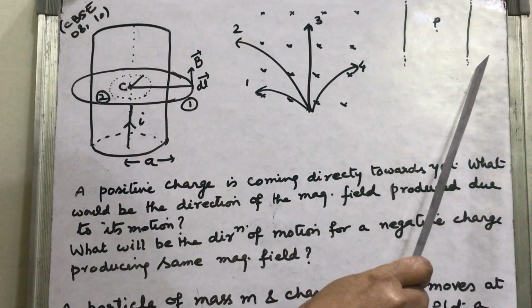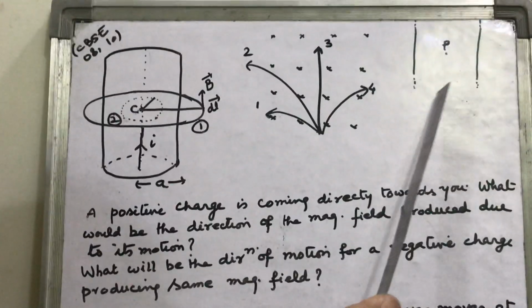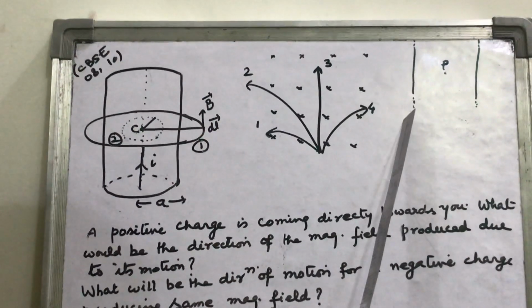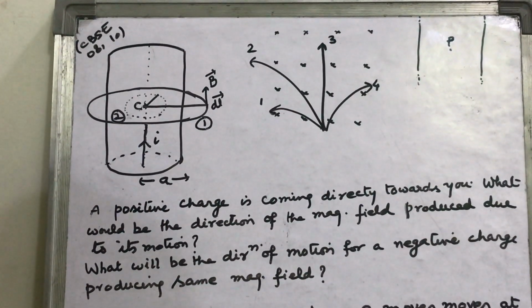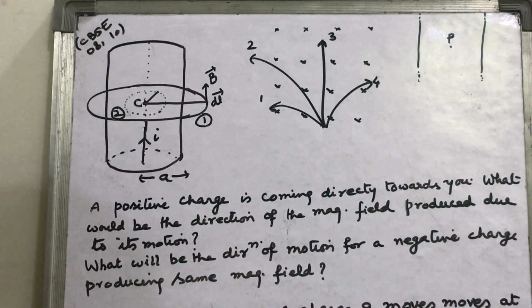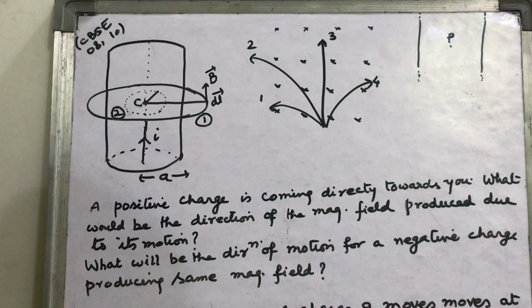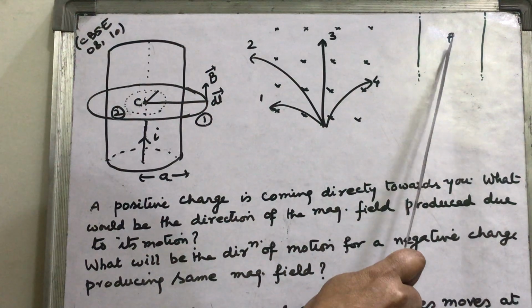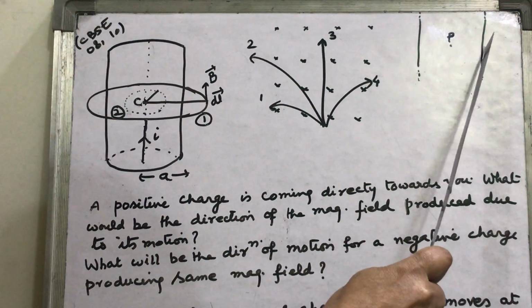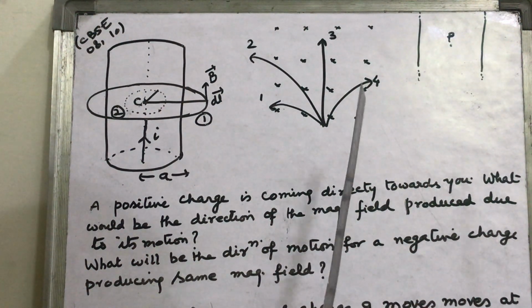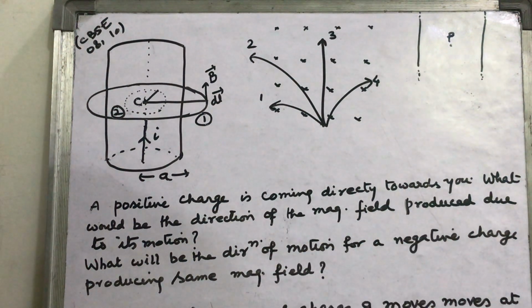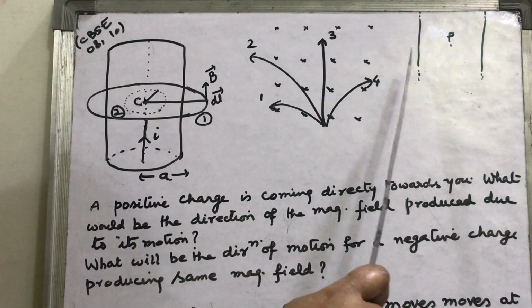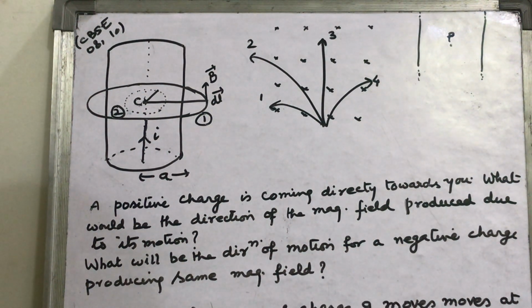Similarly, these two are infinitely long straight current carrying wires, and if they carry the current in the same amount, then find the magnetic field exactly at the midpoint between these two wires. If they carry the current in the same direction, and if they carry the current in opposite directions, how will you find the magnetic field?